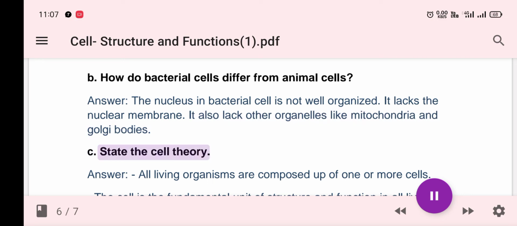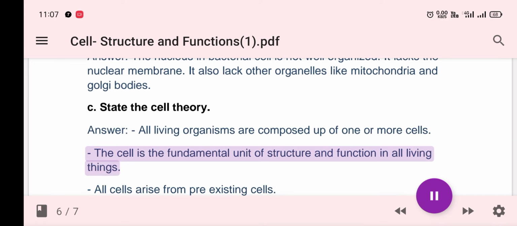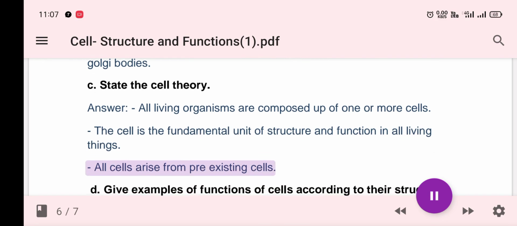C. State the cell theory. Answer. All living organisms are composed of one or more cells. The cell is the fundamental unit of structure and function in all living things. All cells arise from pre-existing cells.